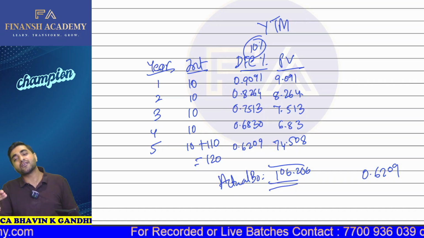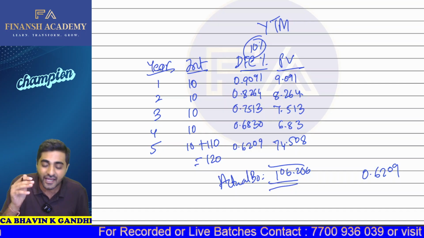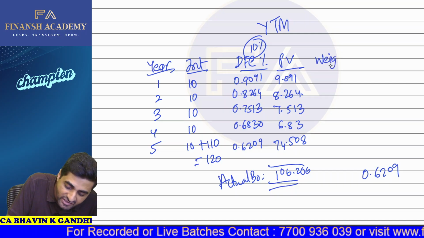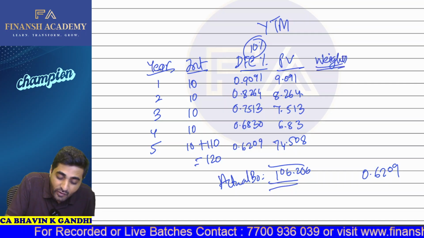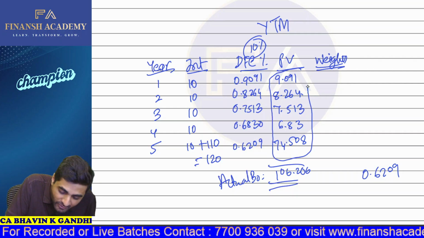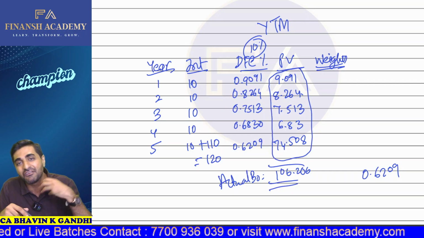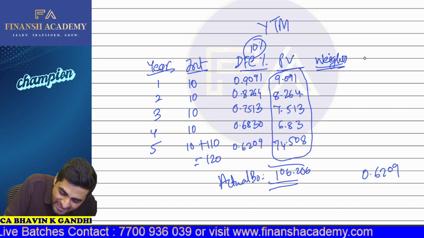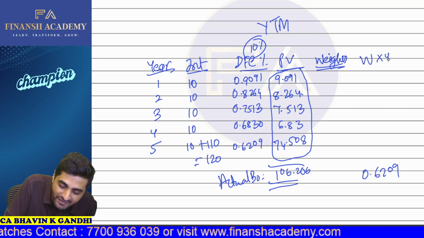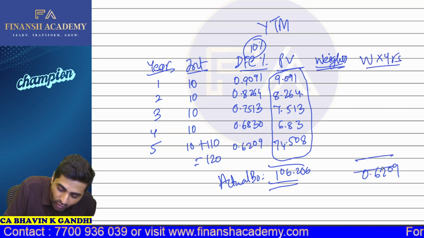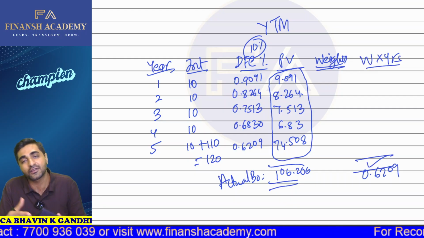Once we have got the present value of the bond, the next step is, what? That we have to actually calculate the weights of this present value. Because as per Macaulay, duration is nothing but the weighted average duration. So these weights I need to multiply by years to actually get the weighted average duration for the bond.